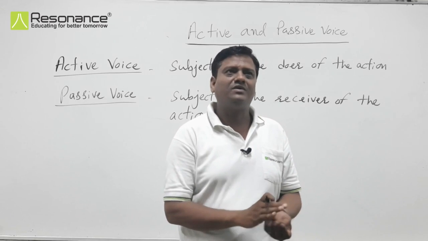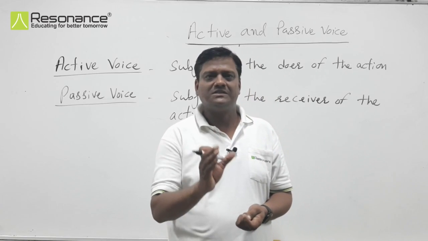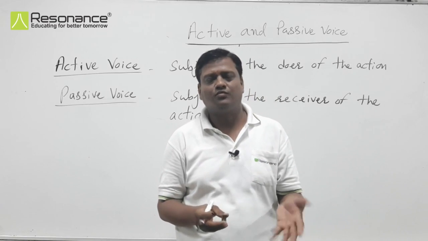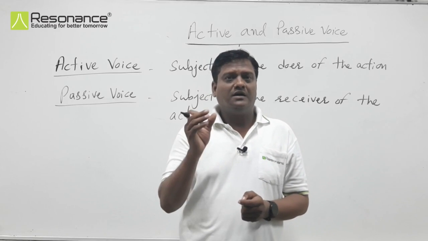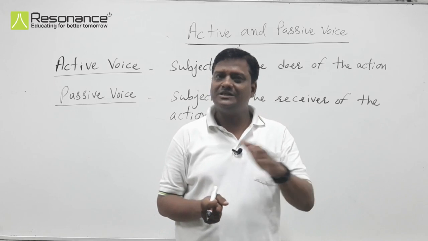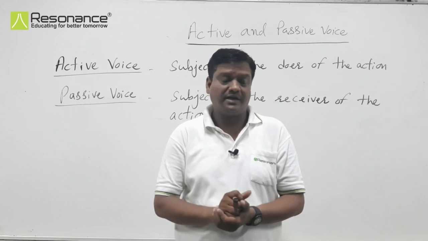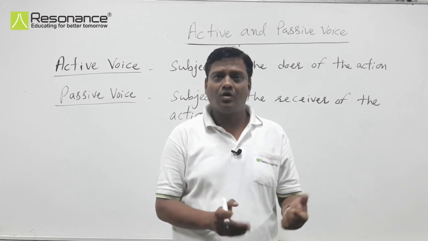Okay, like we have a sentence, washerman is washing my clothes. What is this? This is active voice because the subject is the doer of action. Correct. Now, who is important for us? Washerman or clothes?